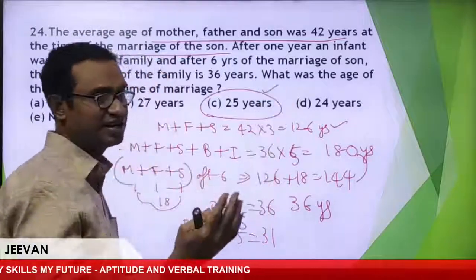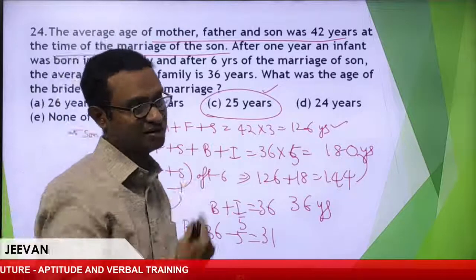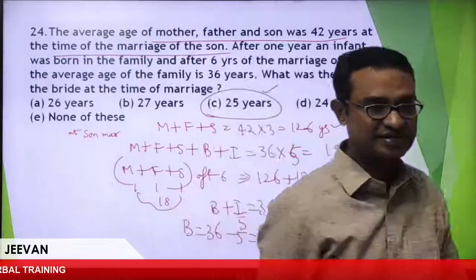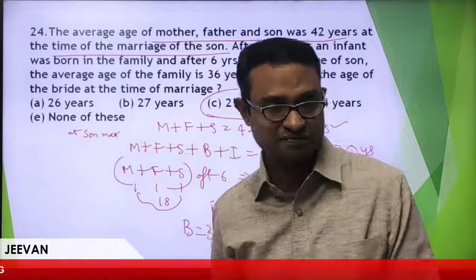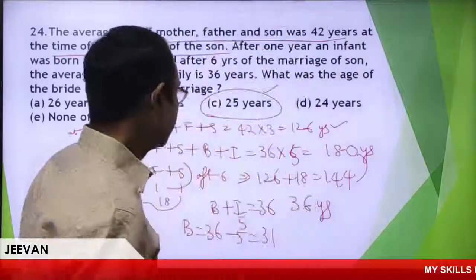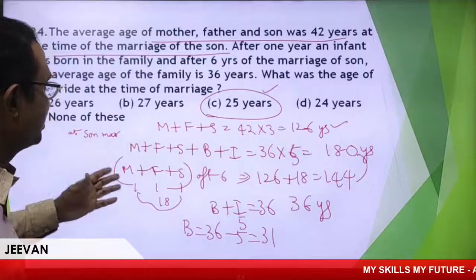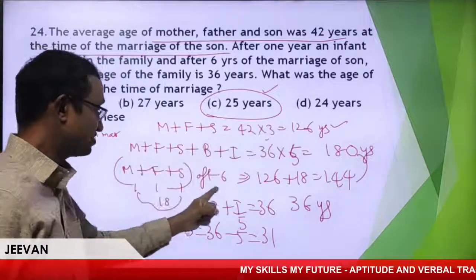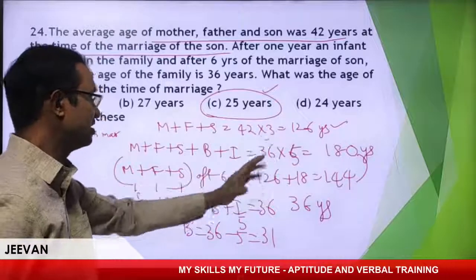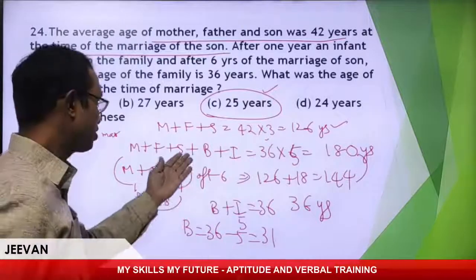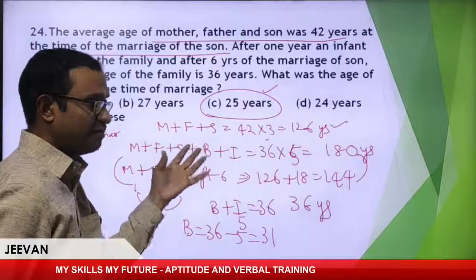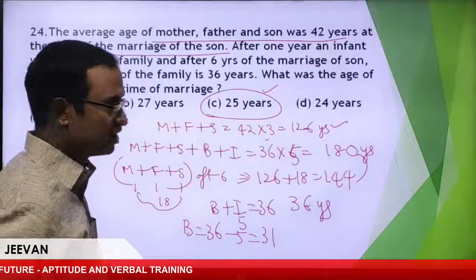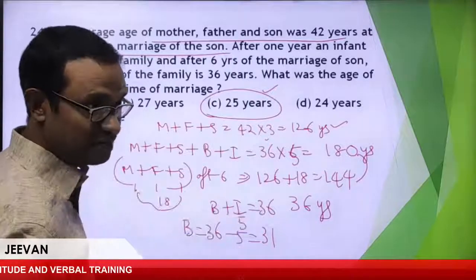Confused? Forward, backward, forward, backward. It's very simple. Follow my point? Yes, absolutely. So this is the average question. First, these people after 6 years, the difference gives very clear information about the bride. After 1 year, they said the infant is born. So the equation is 180. Hope it is clear.